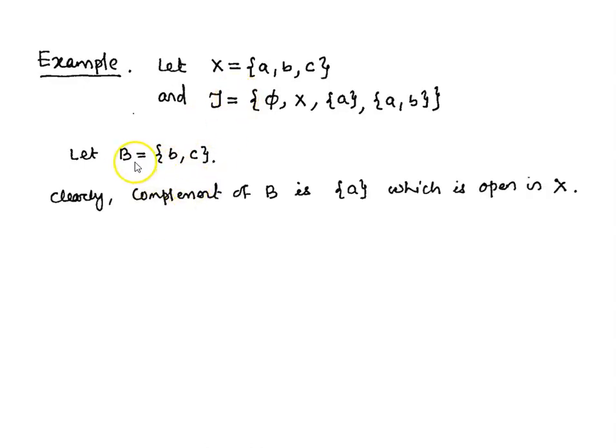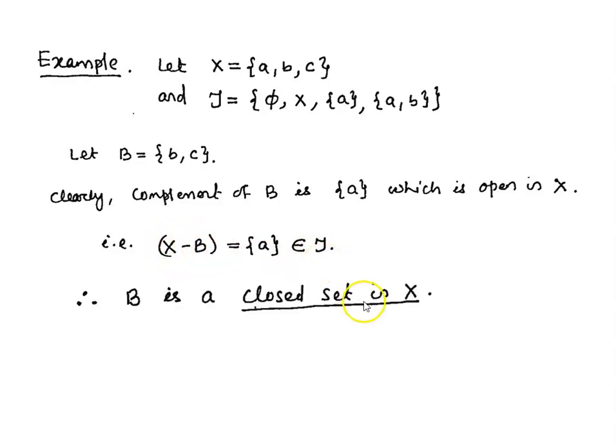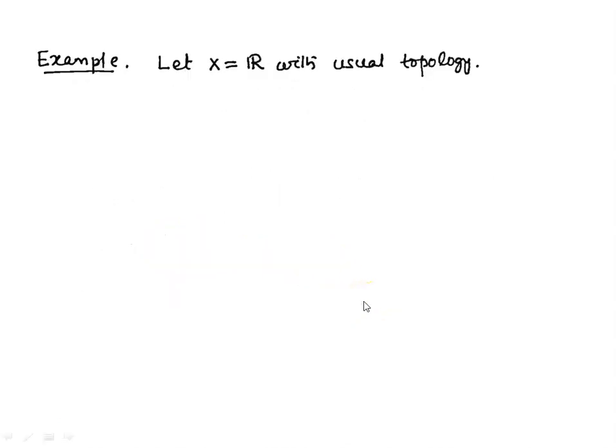Clearly, the complement of this B is the singleton set {A}, which is open in X, because it belongs to the collection tau. So complement of B is open in X. So B is a closed set in X.